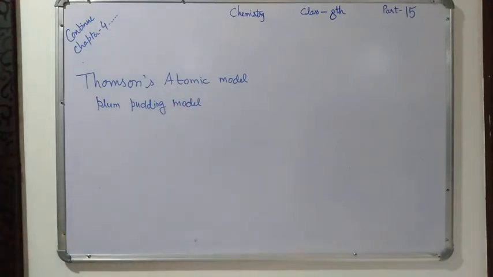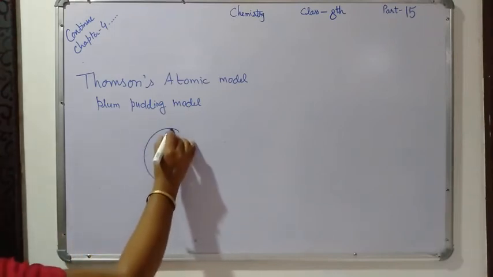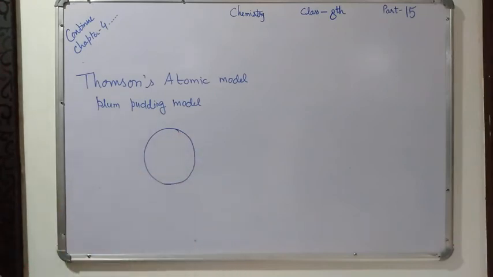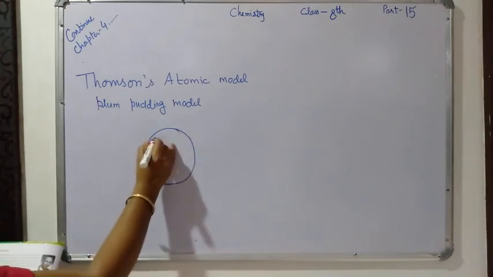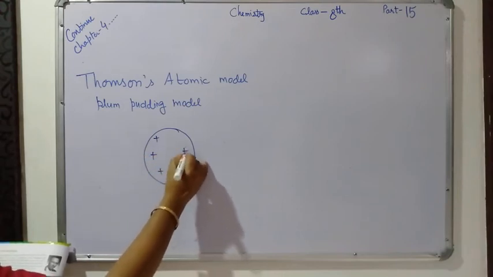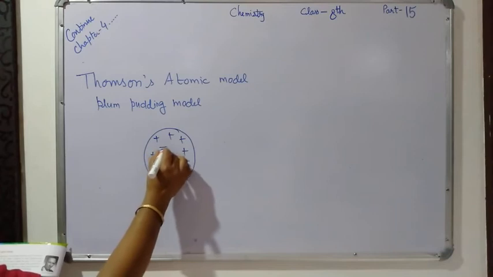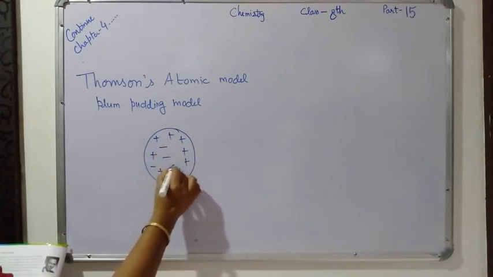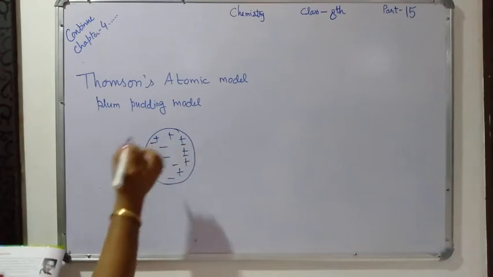Why it is called so, I'll explain. He said that in the atom only electrons and protons are present. Positive charge is for protons and negative charge is for electrons.